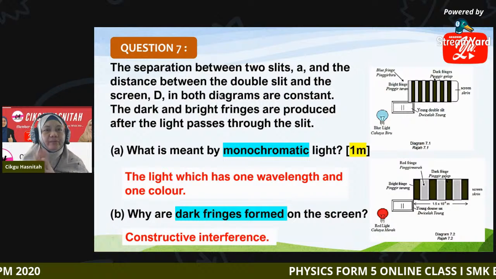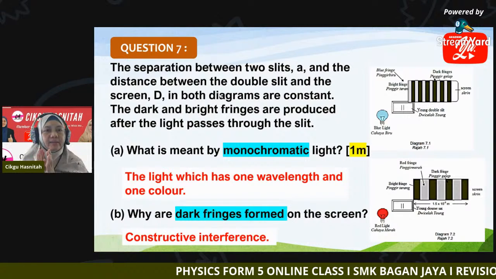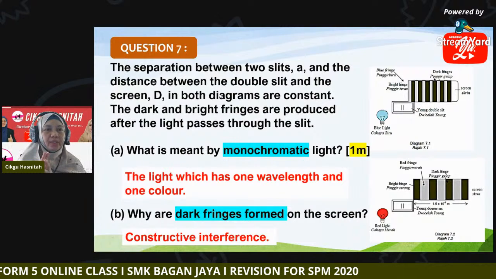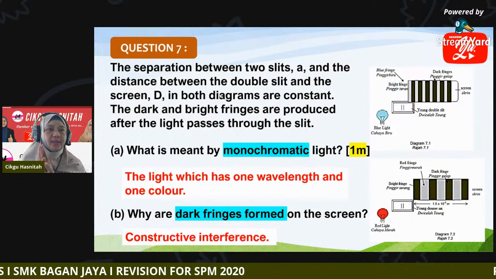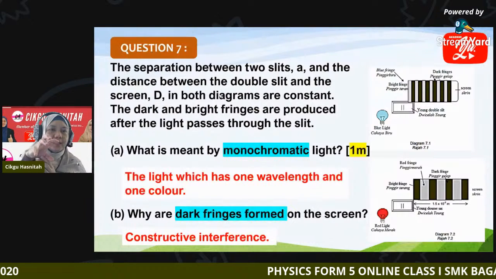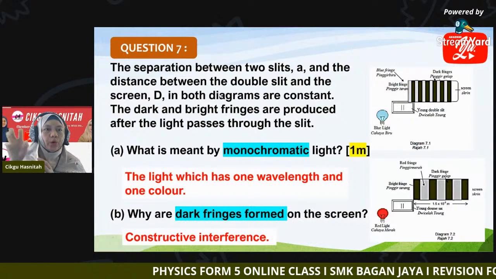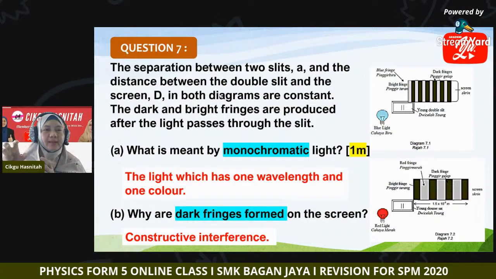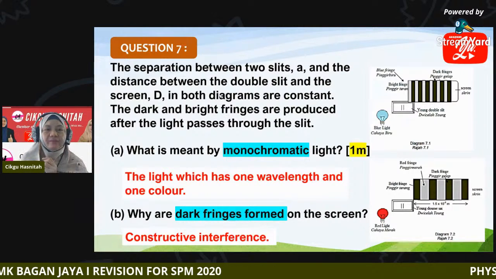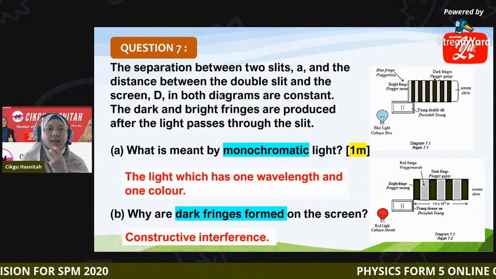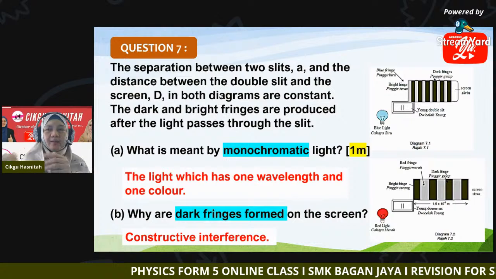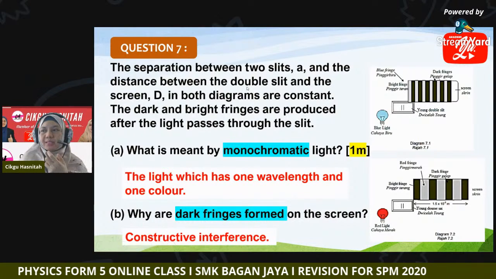So the dark fringes represent constructive interference, or antinodal point, where the crest meets another crest or the trough meets another trough. So constructive interference. Dark fringes mean obviously the light is focusing on that point. That's why dark fringes form there.